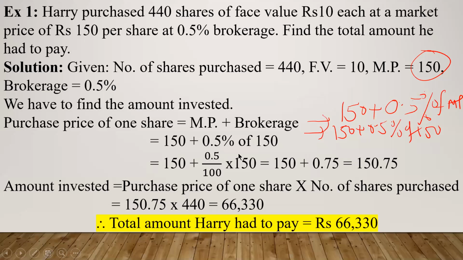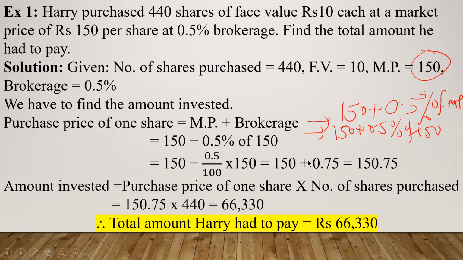Okay, how will you calculate 0.5% of 150? 0.5% means 0.5 divided by 100. Out of 100, 0.5. That is the meaning of percentage. So 0.5 upon 100 of 150. So multiply by 150. Okay, so 0.5 upon 100 into 150 will give you the brokerage amount. Calculate this, you will get 0.75.